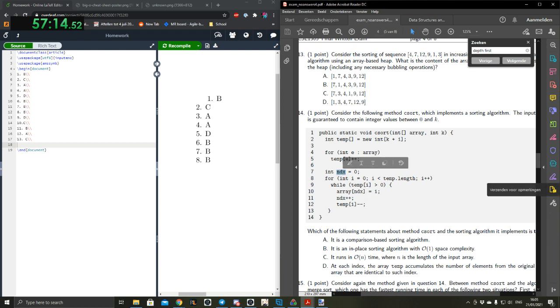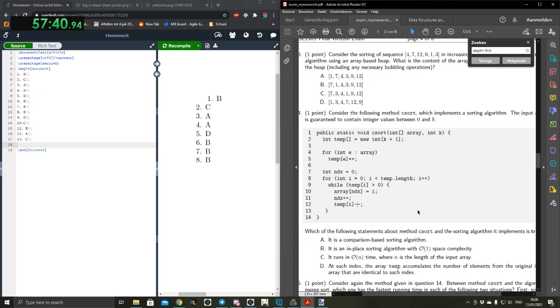So the ndx is just a position, a current position. They could just call it current position or i or something like that. And then they say, okay, current position ndx is equal to i, ndx plus plus. So we go to the next position in our array and decrease the temporary array i by 1. That's pretty smart. I like this algorithm. This is a cool algorithm. It makes a stamp of height map approval and then empties it.